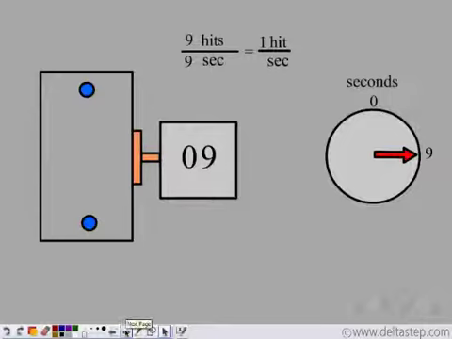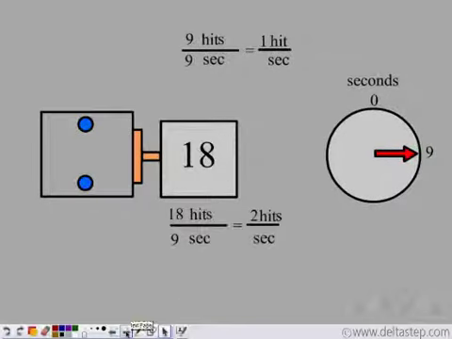Let's compare this again. So we initially had this volume in which the molecules were enclosed. So we got 1 hit per second. That is, in 9 seconds, we got 9 hits. Now, if the volume is reduced to half, we get 18 hits in 9 seconds. This means we get 2 hits per second. So when the volume is reduced to half, the number of hits per second doubles.